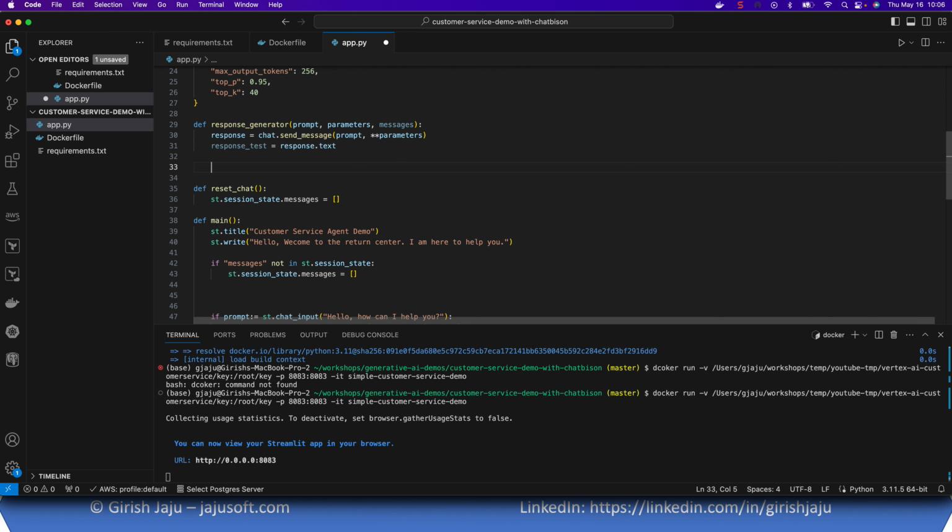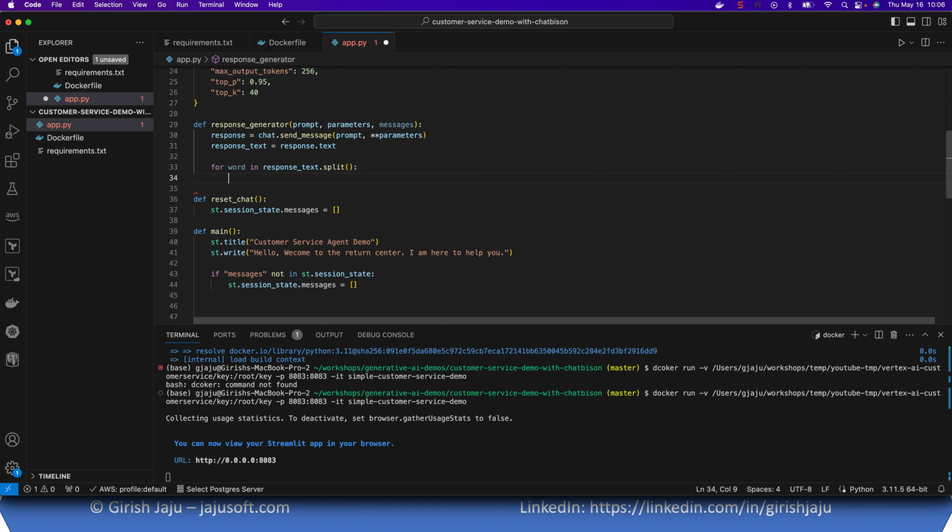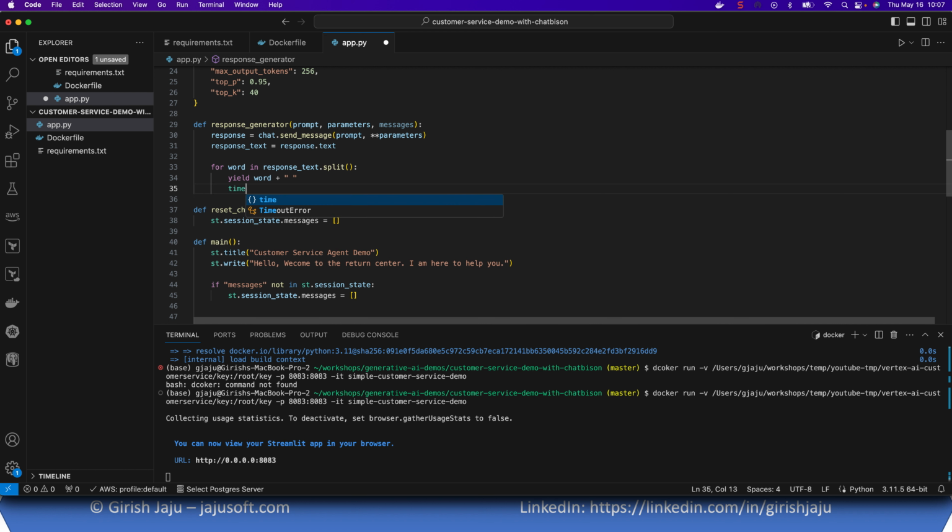So how we can do the streaming kind of scenario. What we will do, instead of returning the text as is, we will use a Python construct called yield. So let's say for word in response text split, we will actually only return that word. We'll just say yield word plus an empty space, and then we'll sleep for 0.05 seconds. Okay, so we are good so far.